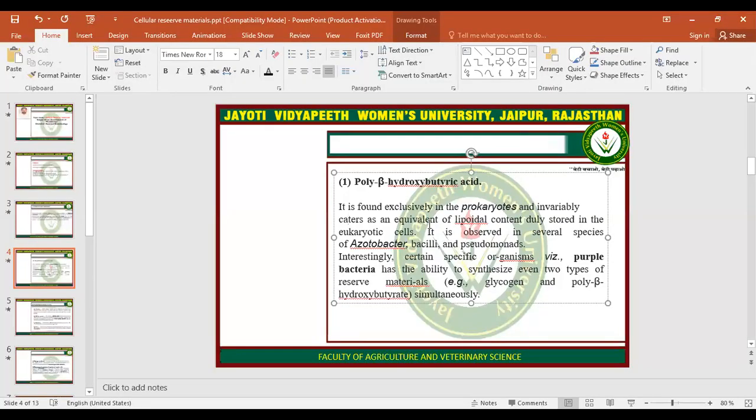The first one which I am going to discuss is poly-beta-hydroxybutyric acid. Most prokaryotic species store their food in the form of poly-beta-hydroxybutyric acid. These bacteria include Azotobacter, Bacilli, and Pseudomonas.